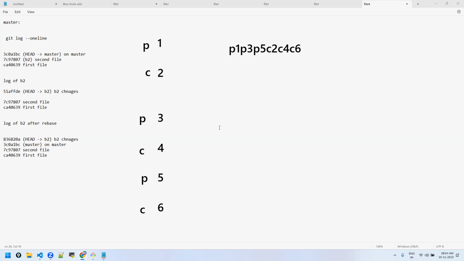So this is how rebase works. If you want this kind of linear development, first all the parent things, then all the child. Again the child commits are as per time, because C2 is oldest, then C4, then C6. P1 is made first, P3 next, then P5.